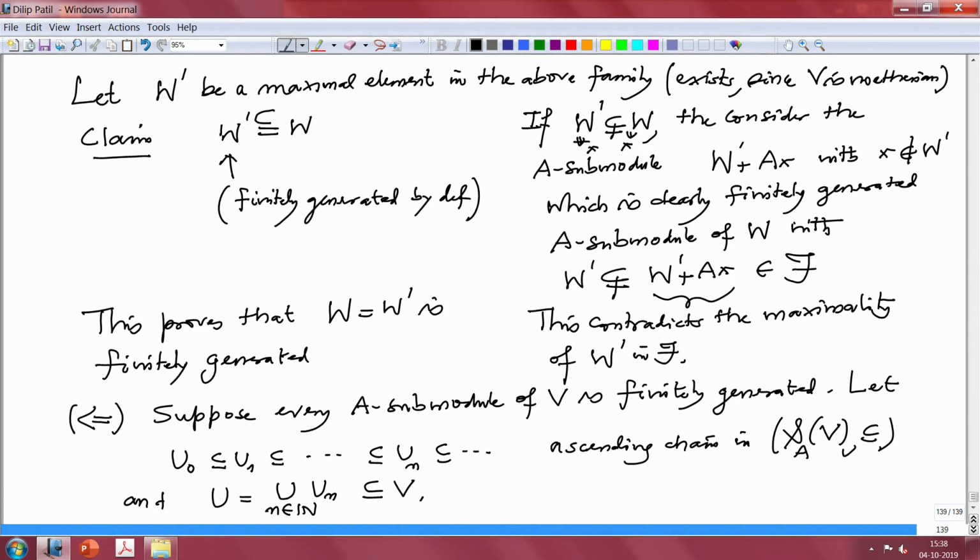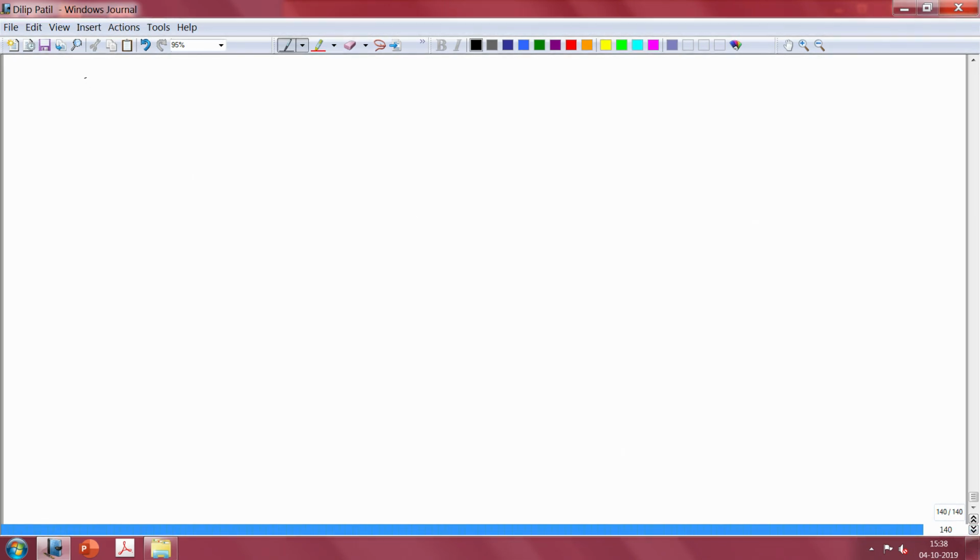So, U is a submodule of V, and hence by assumption, U is finitely generated.